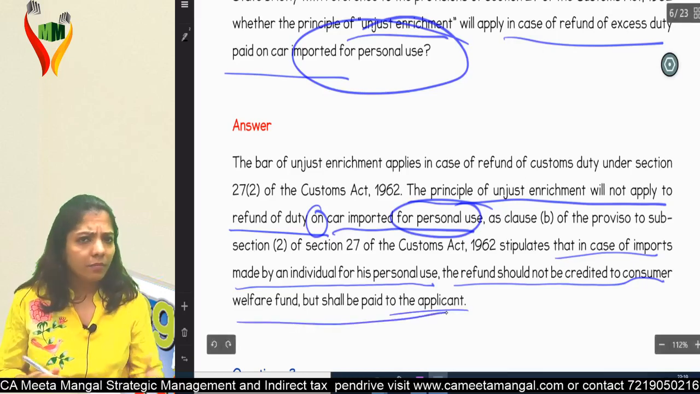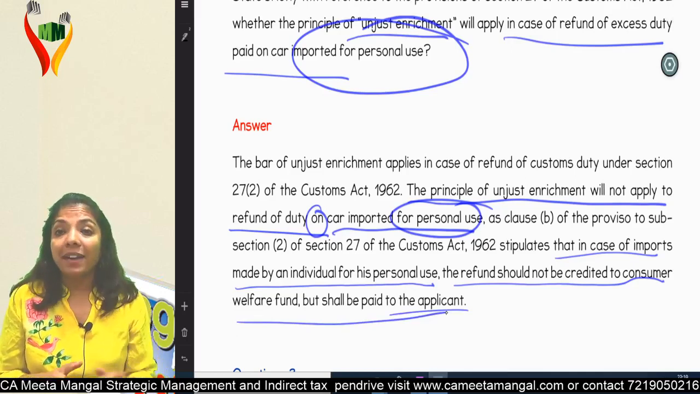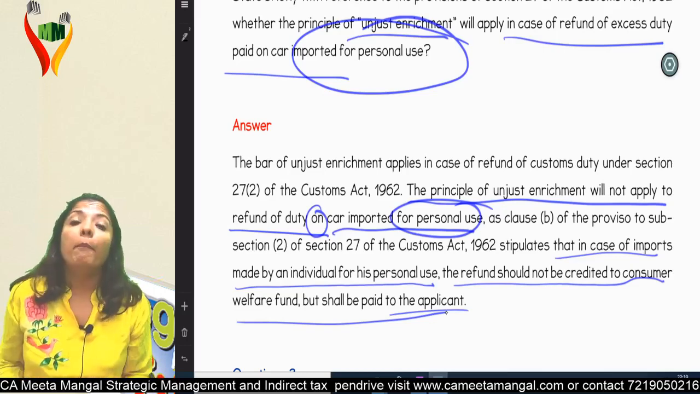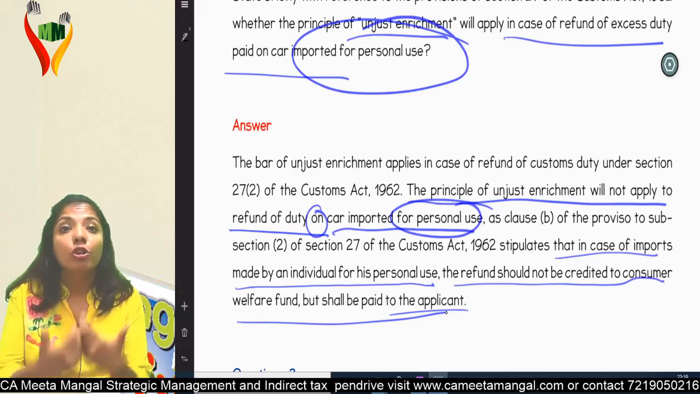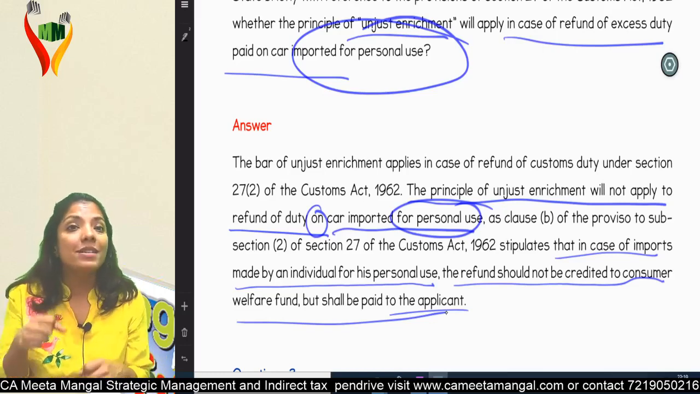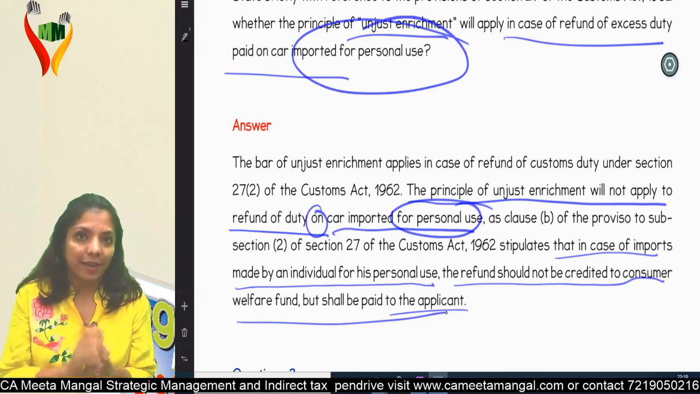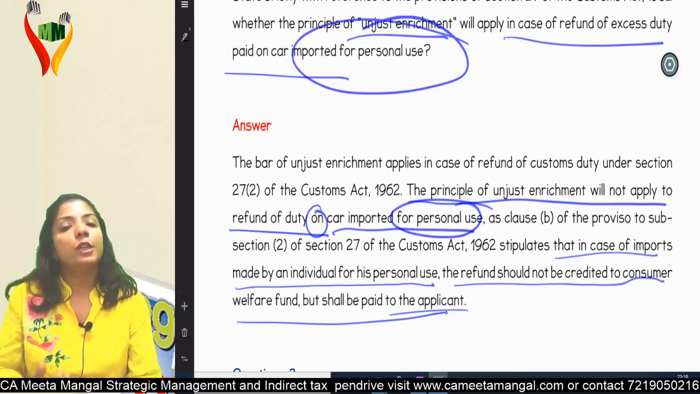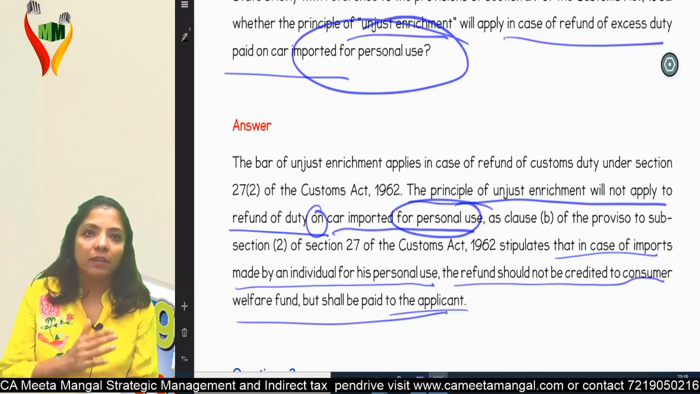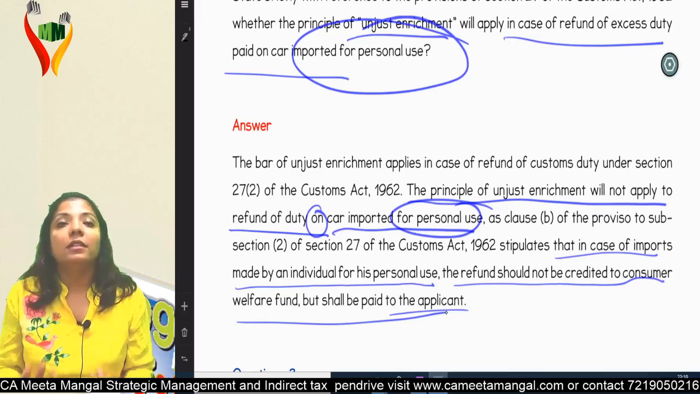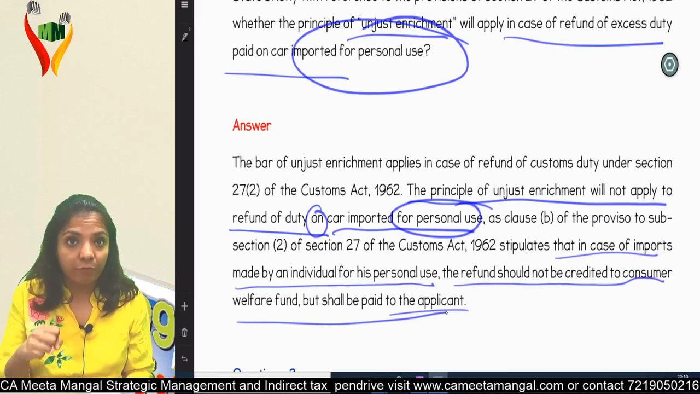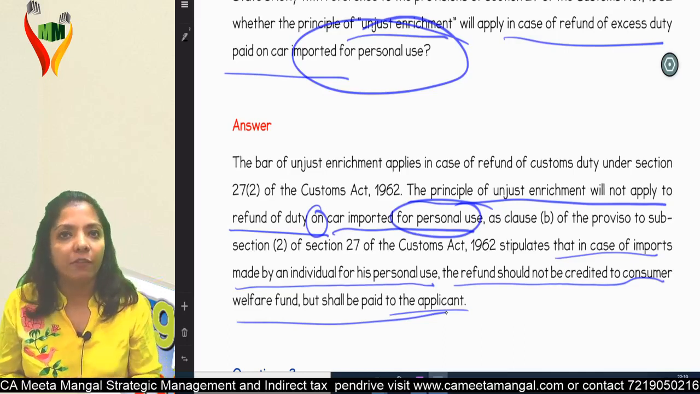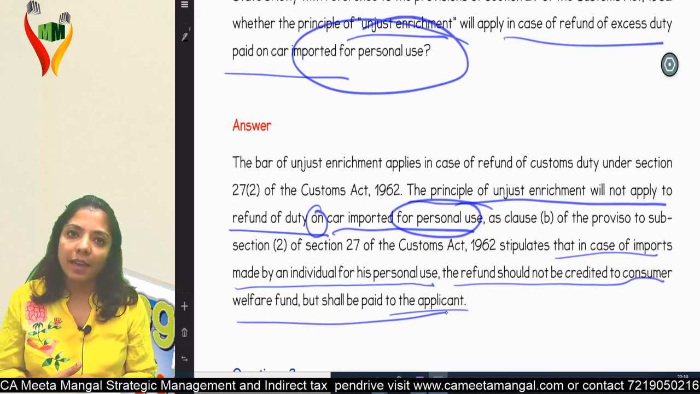Am I clear? See, again I'm saying, the department has no issues. The department is not saying that I don't want to give the refund, but the problem is that the department doesn't know to whom to give the refund, who has actually paid the tax from his pocket. But here, it is my car. I have imported it for my personal use only. I have paid the duty. The car is with me only. I have the burden of paying the tax. The refund should come to me only. Why do you want to give the money to the Consumer Welfare Fund? Am I clear? Can I go ahead?